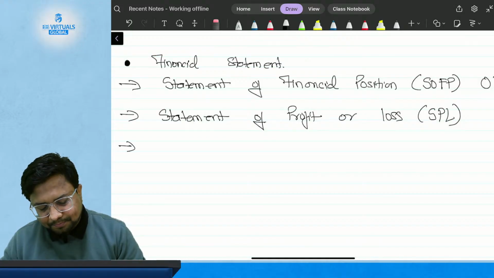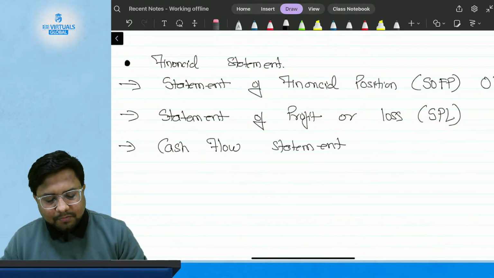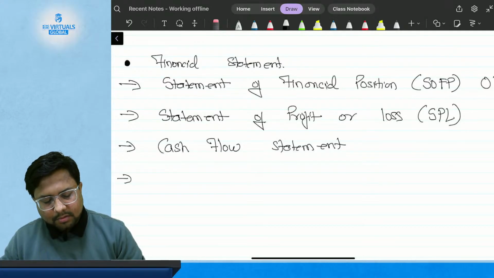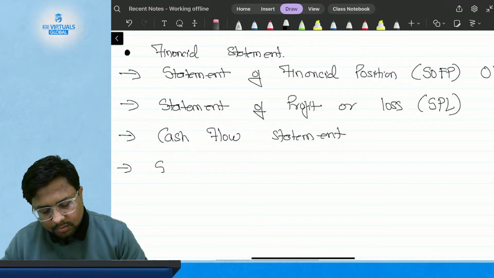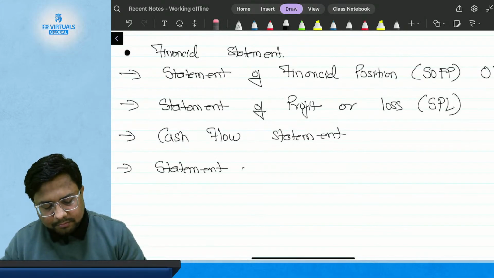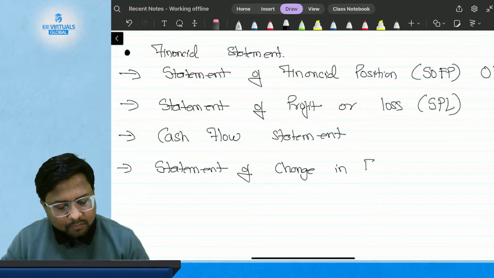Then comes cash flow statement. Then you have statement of changes in equity.